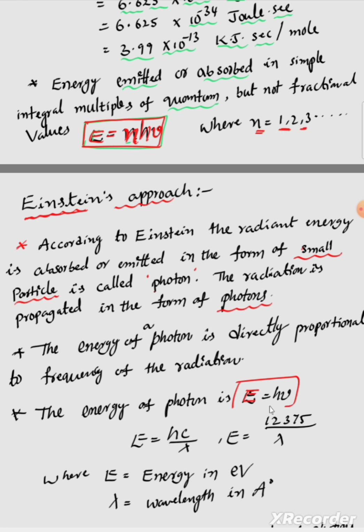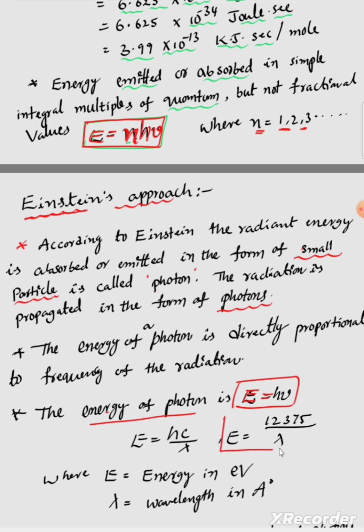Here also the same formula. But there we discussed it in the form of a wave. Here it is in the form of a particle, and that energy in the form of a small packet we were calling a quantum. Here the energy is in the form of a photon. That energy E equals the energy of a photon, that equals h nu. Same formula we are writing, E equals hc by lambda.